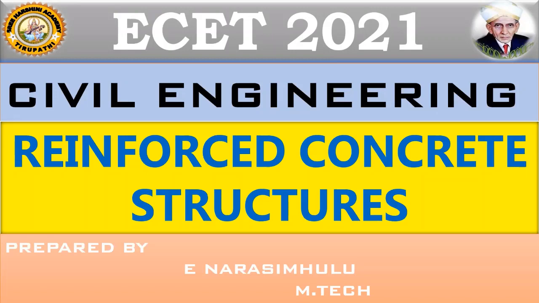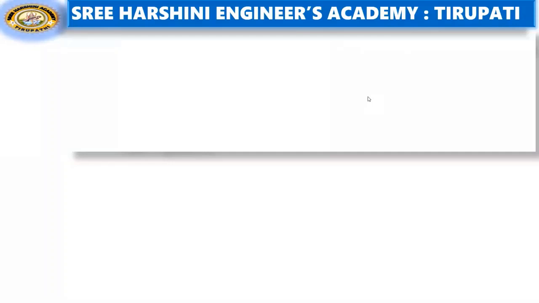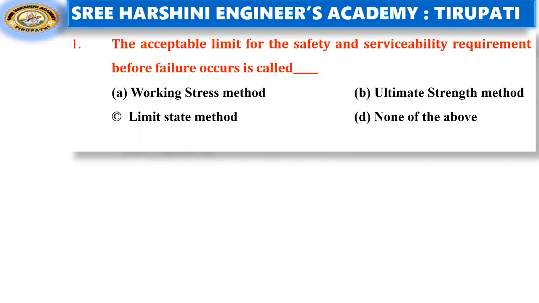Have a look into the first question here. The acceptable limit for the safety and serviceability requirement before failure occurs is called: working stress method, ultimate stress method, limit state method, none of the above. So option C is the right answer. That is, limit state method is the right answer.